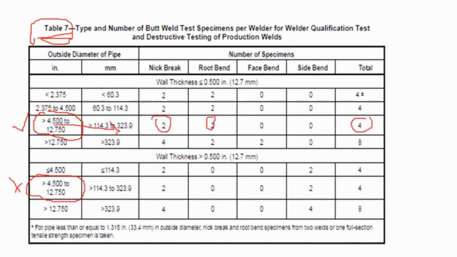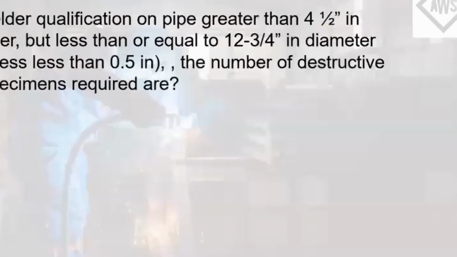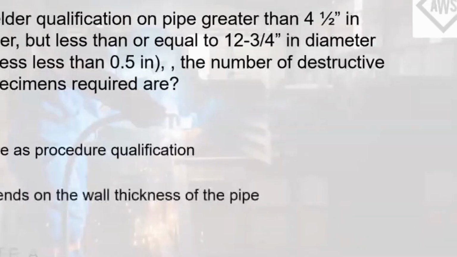Hence, the answer here is letter A, 4. The number of test specimens needed for this size and wall thickness of pipe is 4.